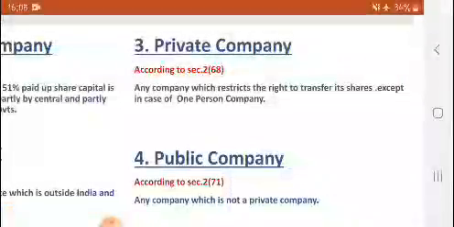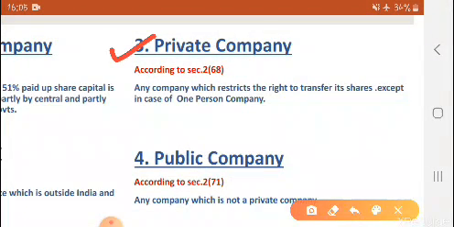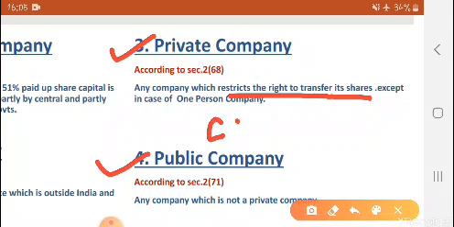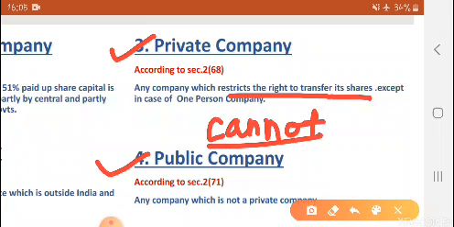Now see which is the next type of company. The next type of company is private company. Private company and public company, we all know about that. What is meant by private company? A private company is a company which restricts the right to transfer its shares, that is, in short, whose shares are not transferable.